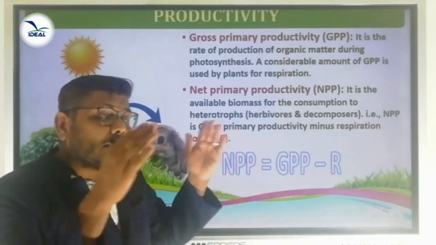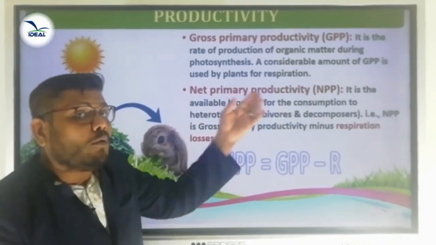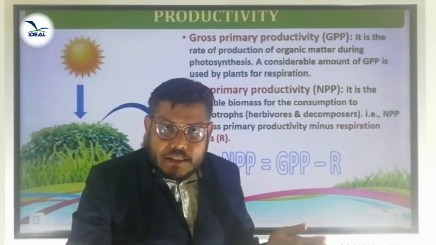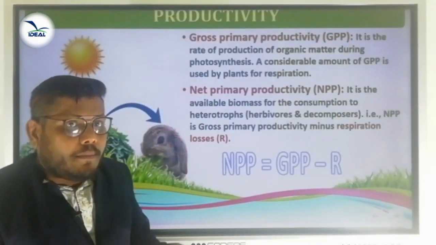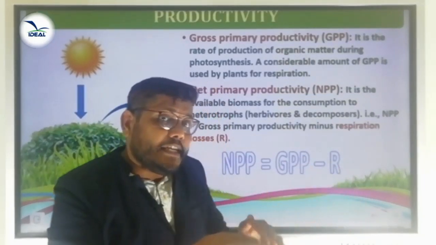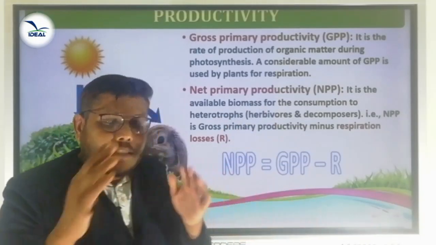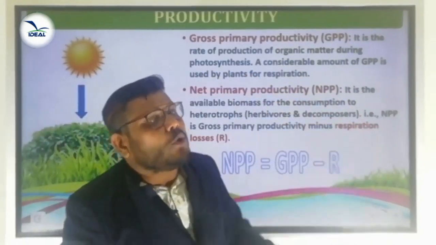The considerable amount of gross primary productivity is used by plants for what purpose? Respiration. During photosynthesis, they are synthesizing organic matter, that is the gross primary productivity. That gross primary productivity is used by plants for respiration. The considerable amount of GPP is used by plants for respiration.